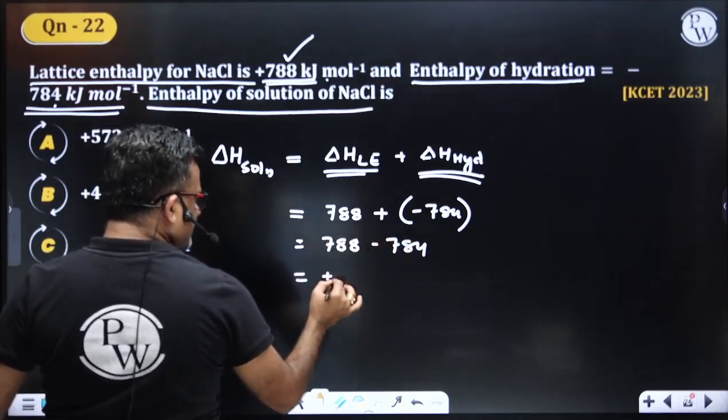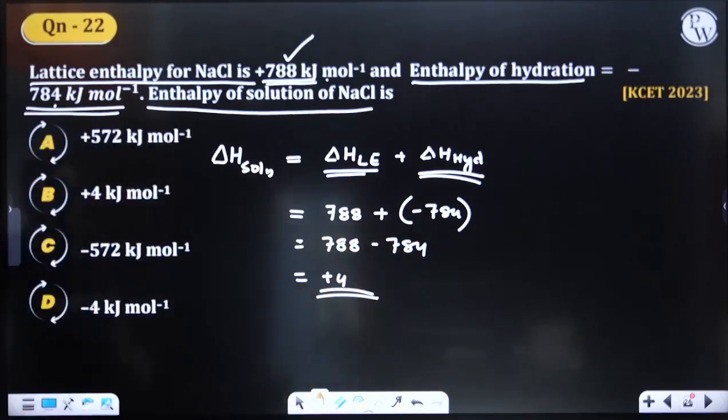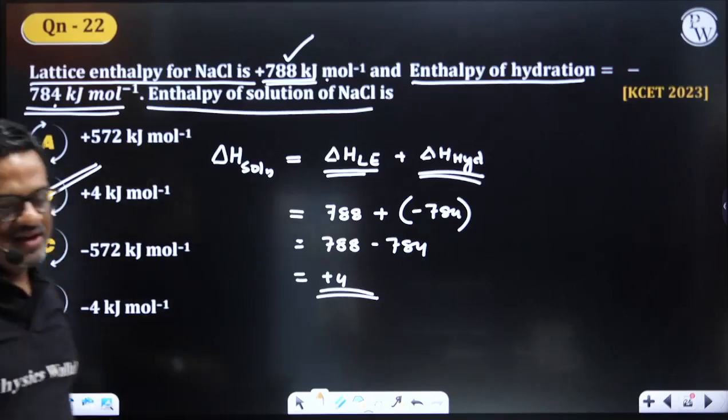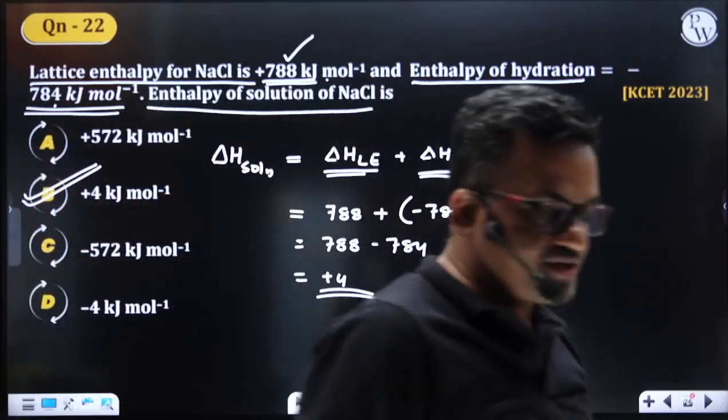788 minus 784 is nothing but +4 kilojoule. +4 kilojoule is your answer. So simple. Is that clear, students? This was asked last year.